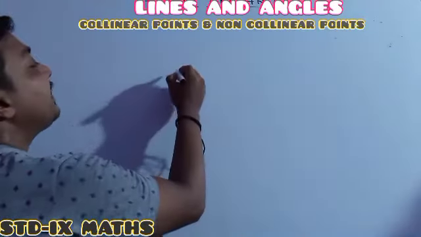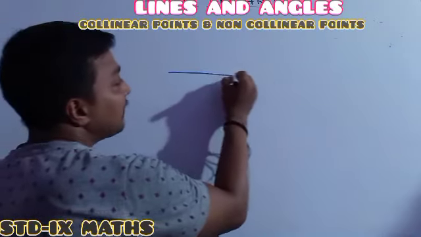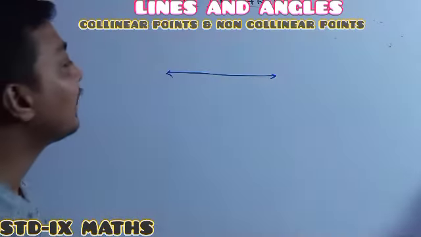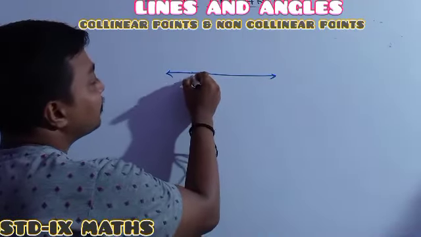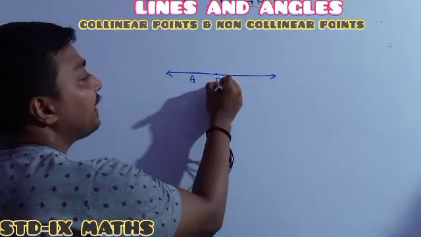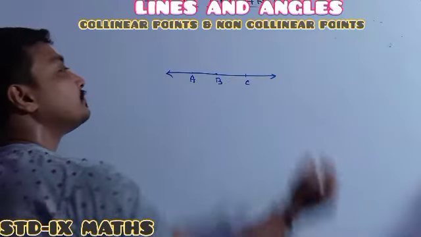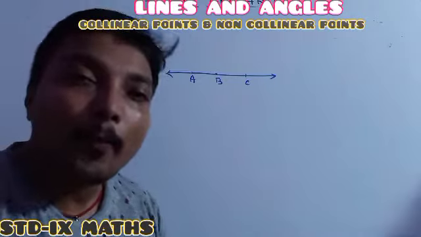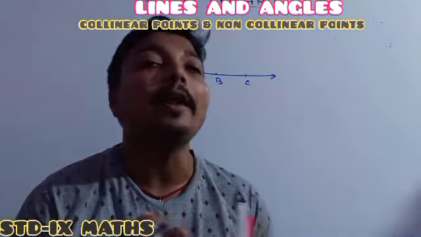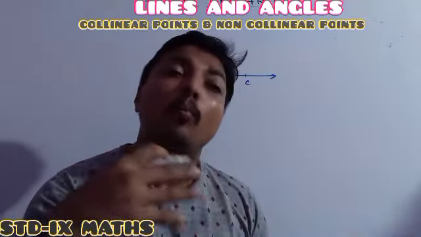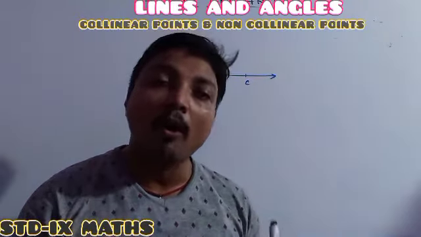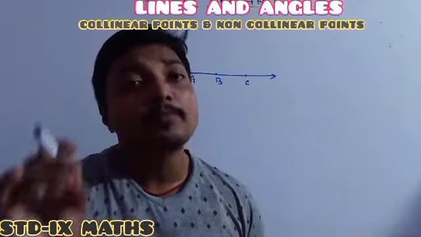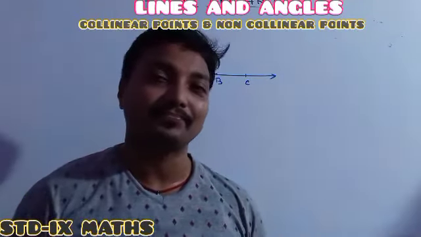Everyone, just see this one, it is a line. Here is a point A, here is point B, and here is point C. Remember, three or more points are called collinear points whenever all these points lie on the line.